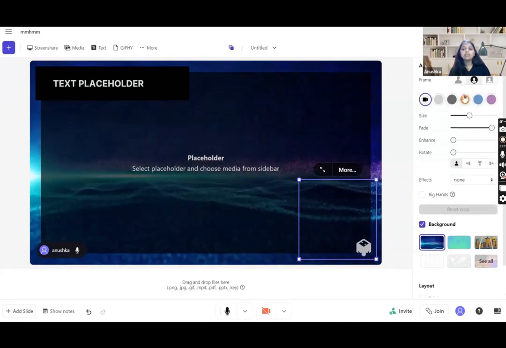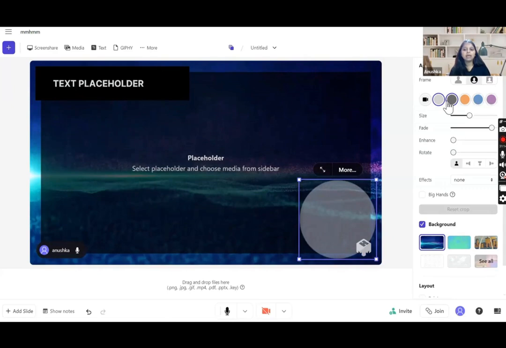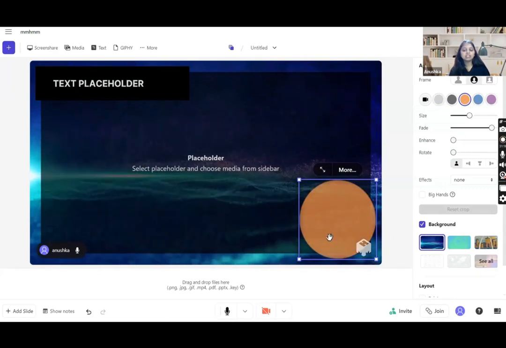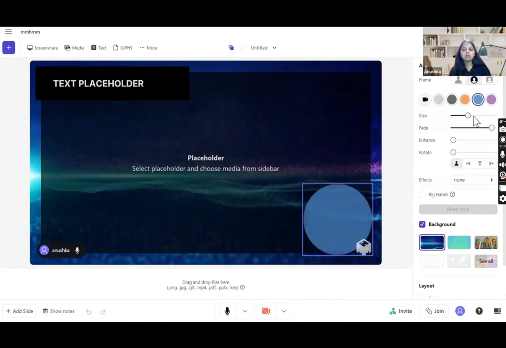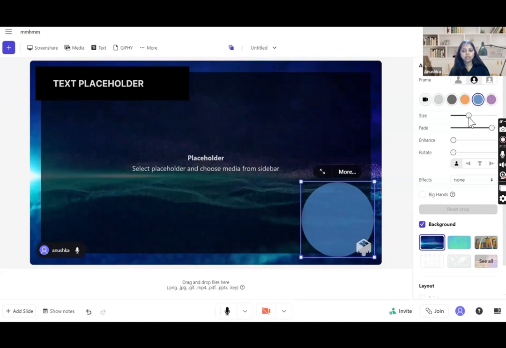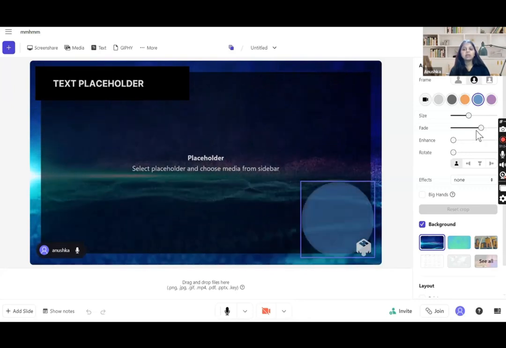Then we will be having this color of the background. As you can see, the color is changing. The camera is not shared, but the background color is changing. You can also make the size of the camera smaller or bigger as you want. Then you can fade the background as much as you want.